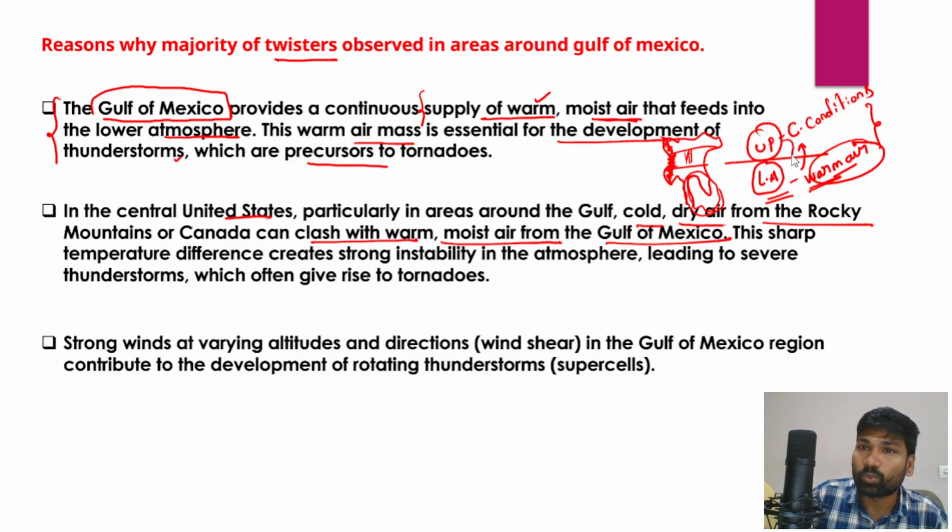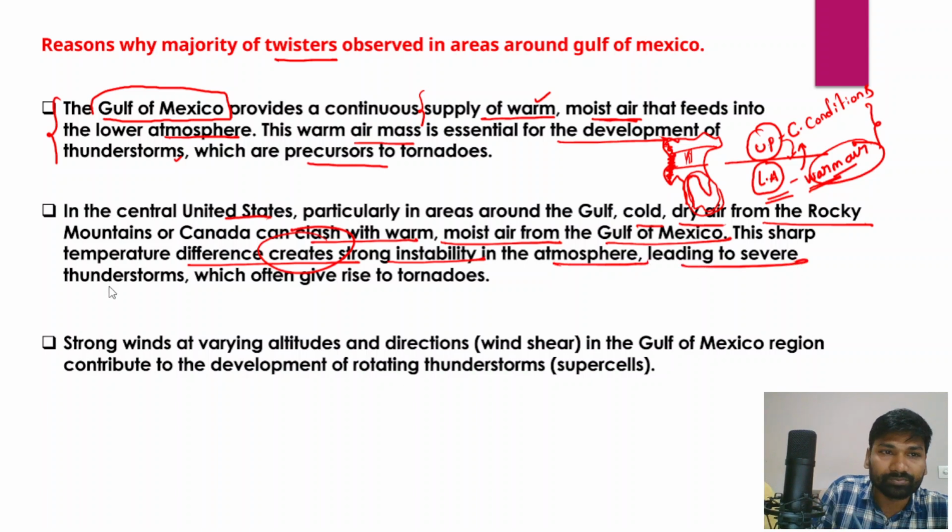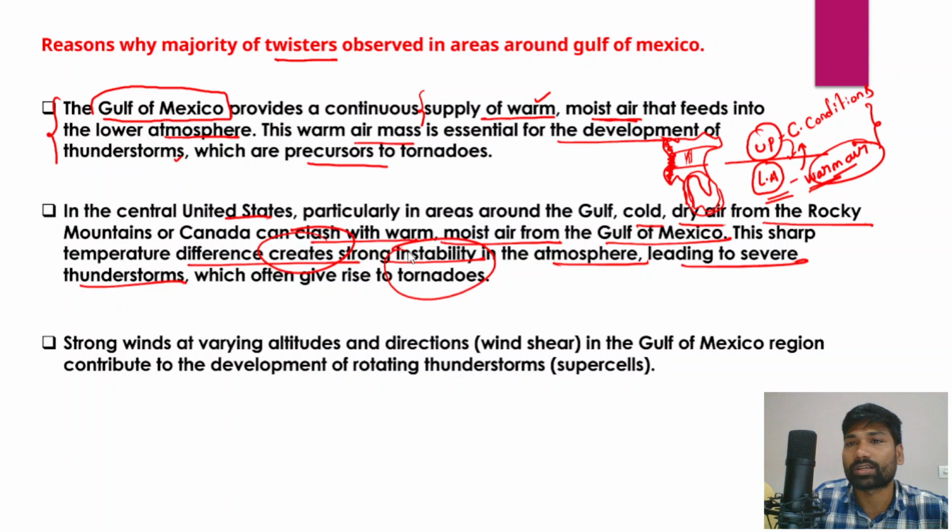So cold air would collide with the warm air, and this sharp temperature difference would create strong instability in the atmosphere, leading to severe thunderstorms, rain and the formation of twisters or tornadoes as well. Strong winds at varying altitudes are known as wind shear, right?